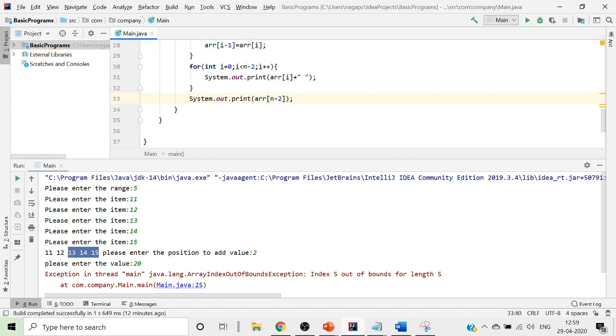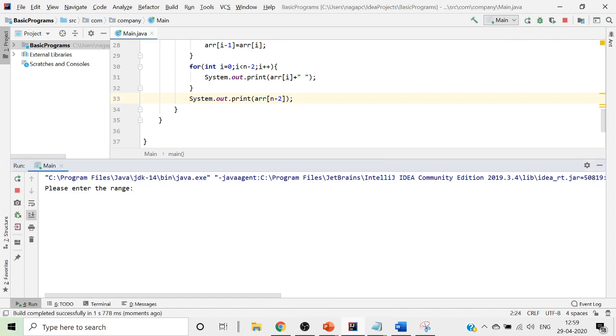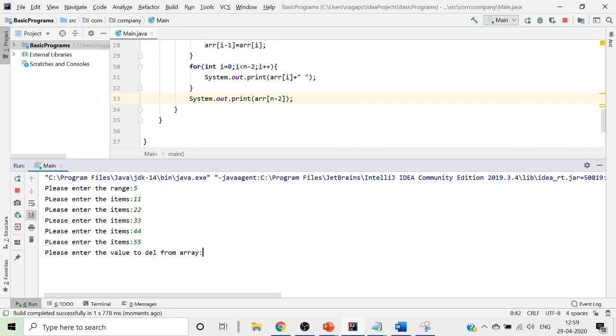Now once we go ahead and execute this, it will ask for the range. So I'll give it as 5. I'll give the values 11, 22, 33, 44, 55. Now please enter the value to delete. The value to be deleted is 33. Once I click enter, see, it is now deleted. The 33 value is now deleted.